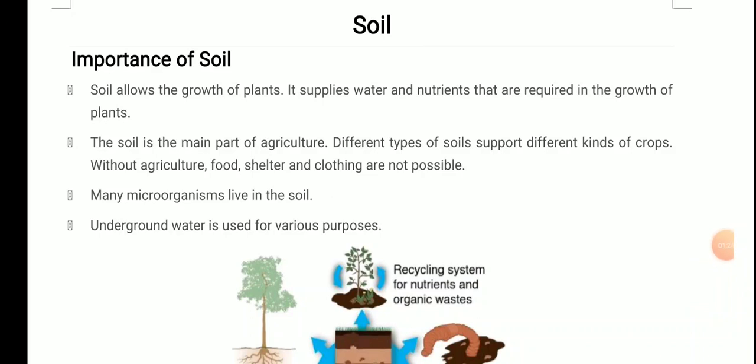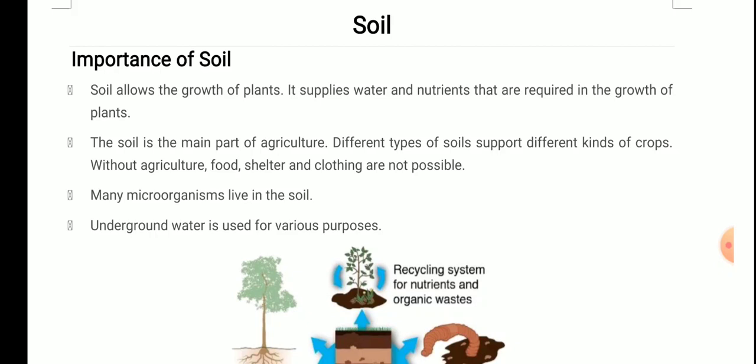Soil allows the growth of plants. It supplies water and nutrients that are required in growth of plants. It definitely provides the base, and it supplies water and nutrients that are required in the growth of plants. As you know, there are many nutrients in the soil. So with the help of the water, through the pathway of roots, the plants take up all the essential nutrients that are required by them. Second, the soil is the main part of agriculture.